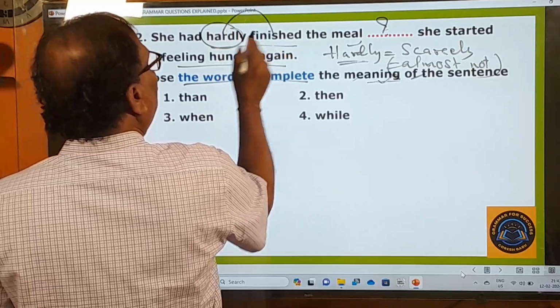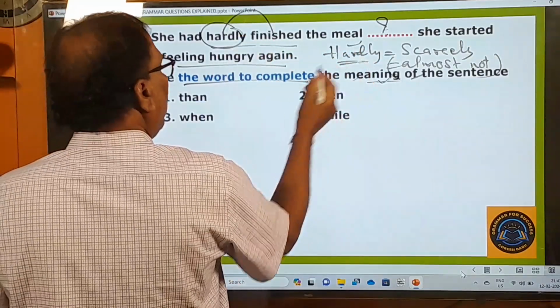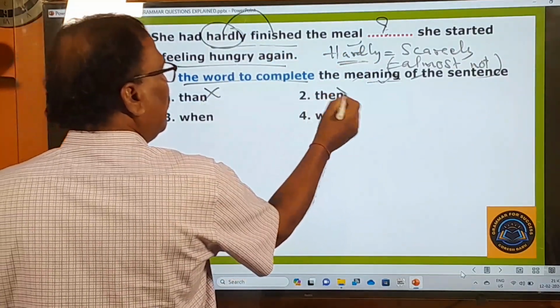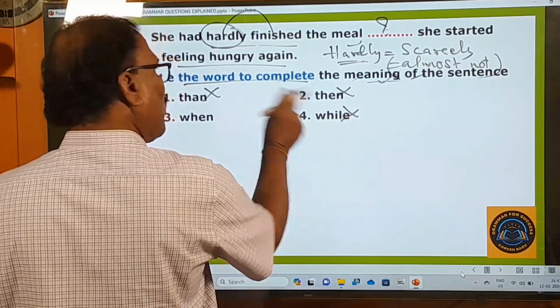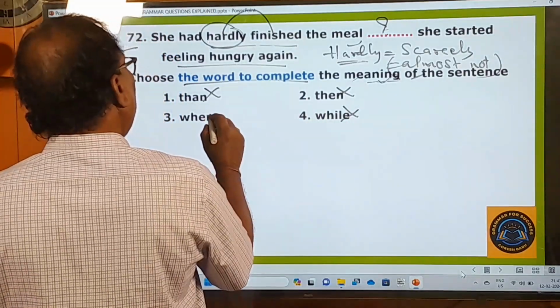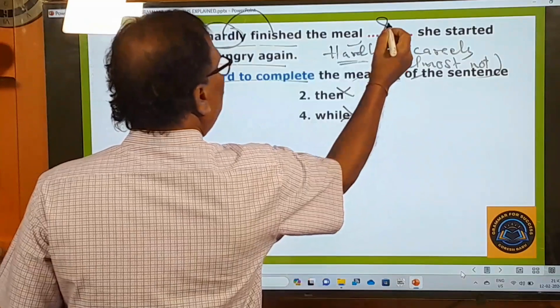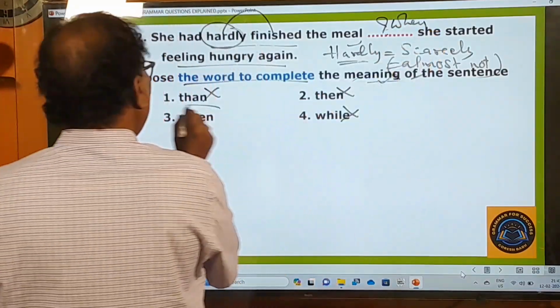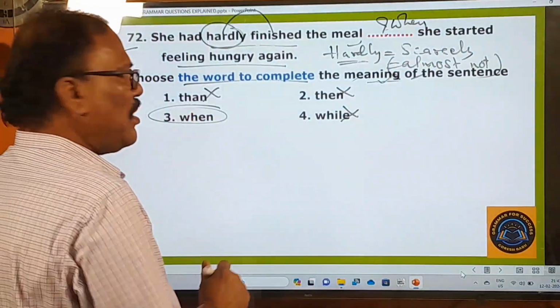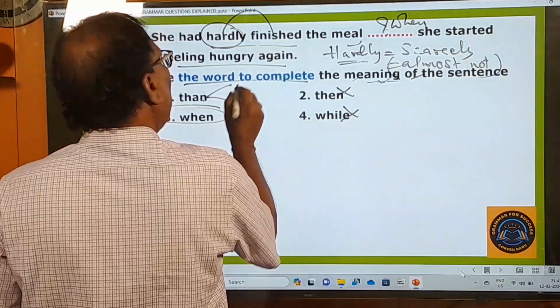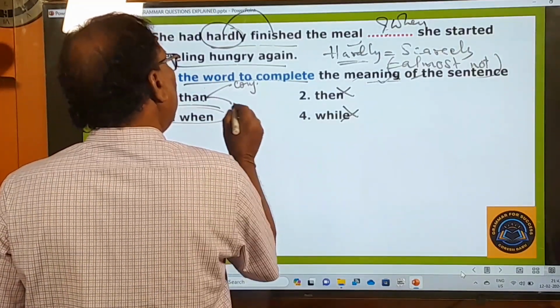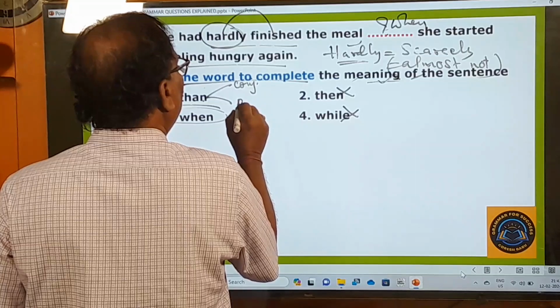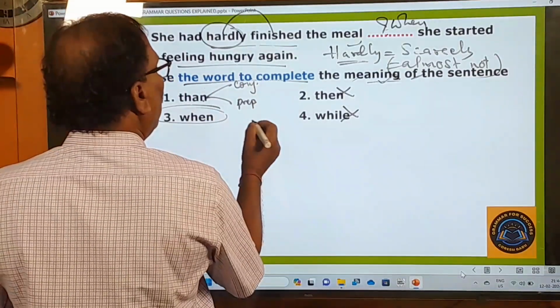So hardly finished. Hardly is there. It is followed by what? Than is not used there. Then is not used. While is not. These are all conjunctions. But here when is there. It is always followed by this when. So here when is the right one. So what is than? Than is a conjunction. Than is also a preposition. Than is a conjunction. How?